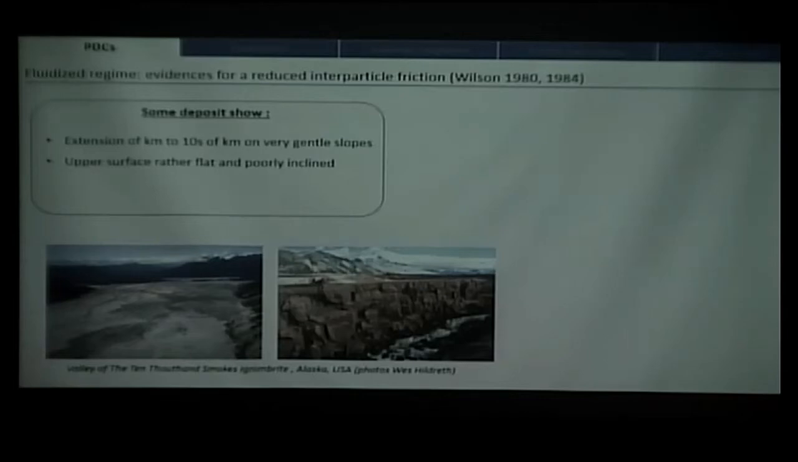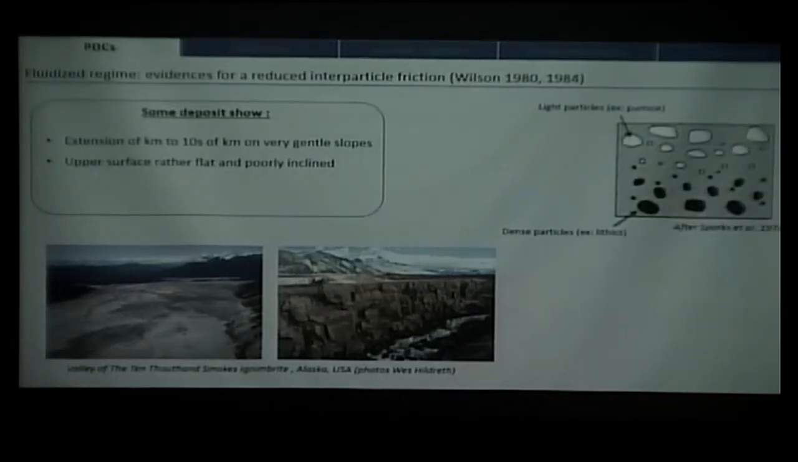Also, in some cases, we can see a really well-defined density distribution inside the deposits, with the dense particles, like for example the lithics, coming mostly at the bottom of the deposits with a normal grading, so the size of the particles decreases with height in the deposits. On the other hand, the lighter particles like pumice are found at the top, with the bigger particles reaching mostly the surface.